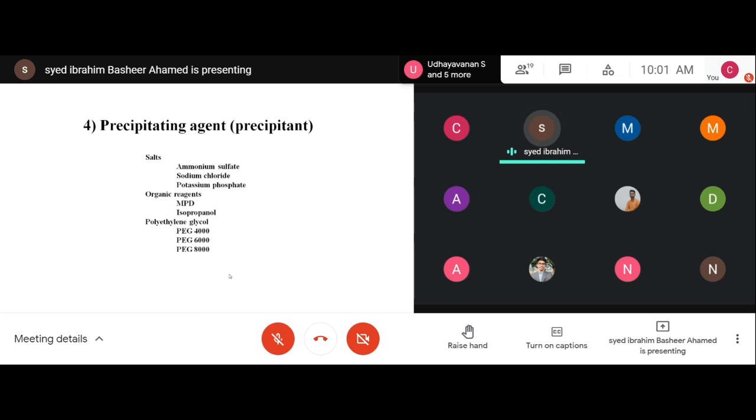So this I am telling you about the precipitating agent. In the same manner, you have to try with pH also. Some proteins may crystallize at very high pH or even low pH. So which pH is suitable? You have to do the pH screening also.